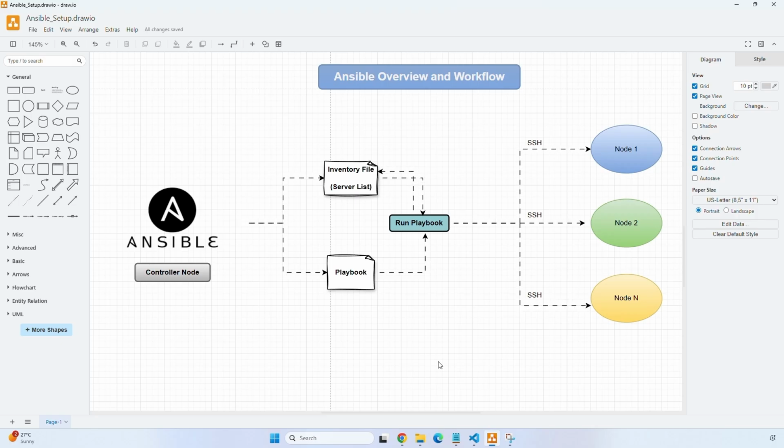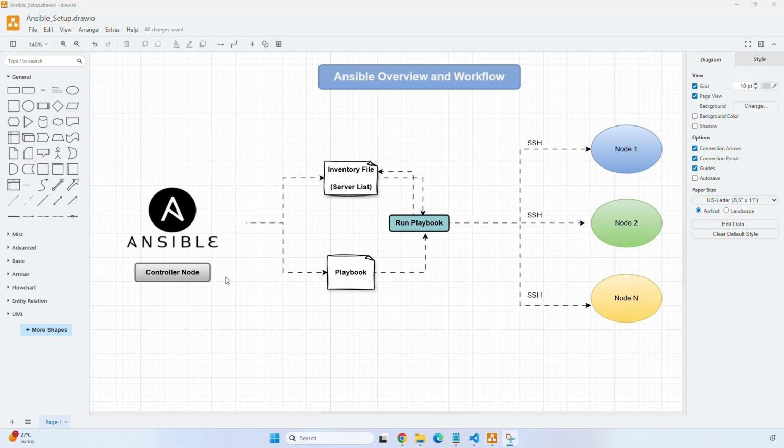Coming to the Ansible architecture, Ansible works using a control node and managed nodes. In this control node, we have to install Ansible, and using this control node, we can manage the remote servers. And the communication between the control node and managed nodes is done through an SSH connection.